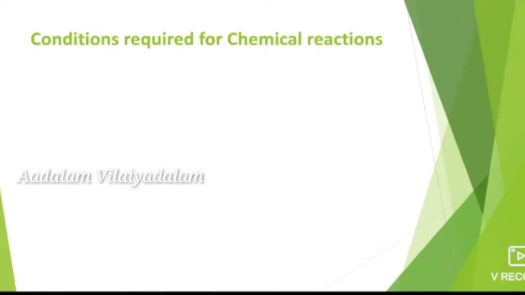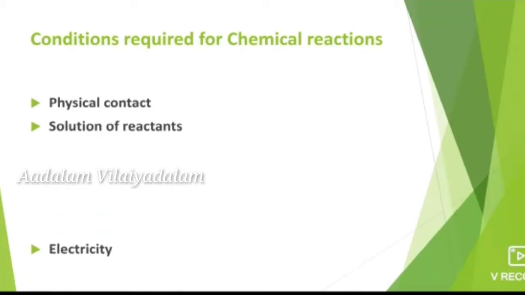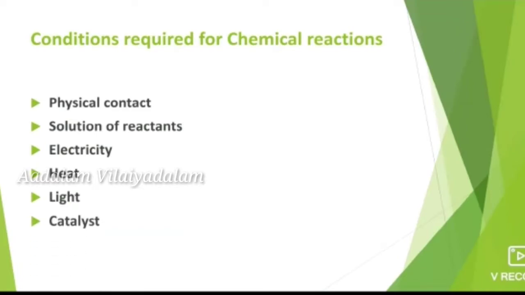And some conditions are required for chemical reactions. They are physical contact, solution of reactants, electricity, heat, light and catalyst. These are the conditions. If a chemical reaction takes place, it needs these conditions. Let us learn elaborately about the conditions of chemical reactions with examples.